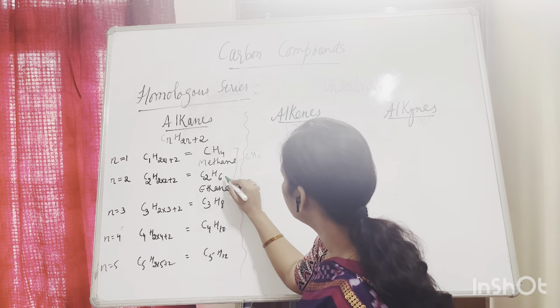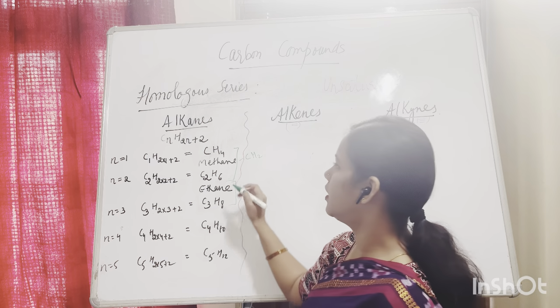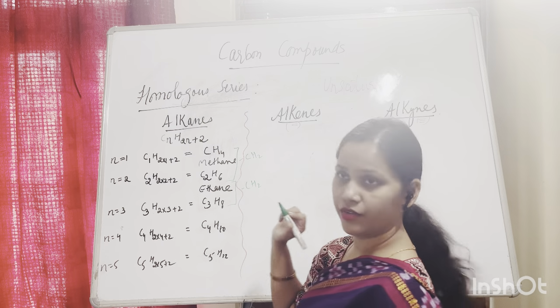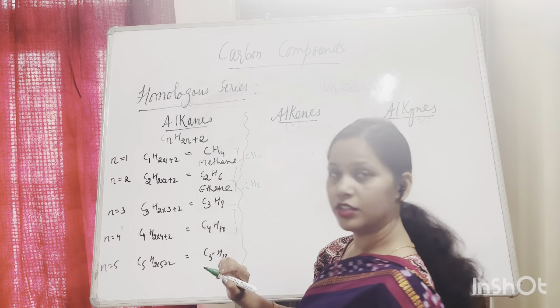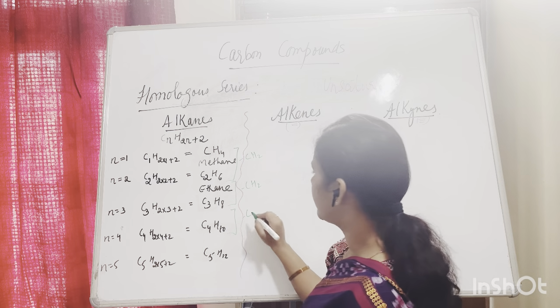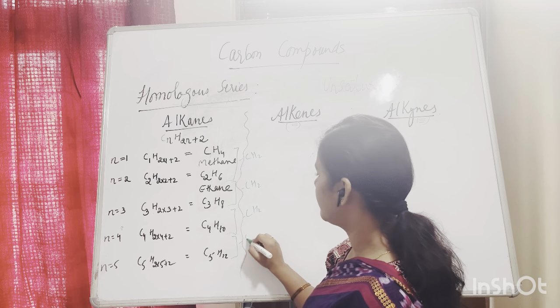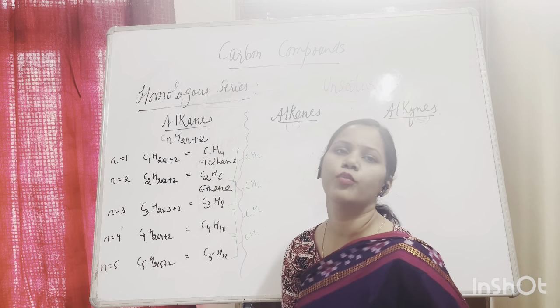Again, the second and third, the third and fourth, and the fourth and fifth, each differ by one carbon and two hydrogens. So this is the homologous series.